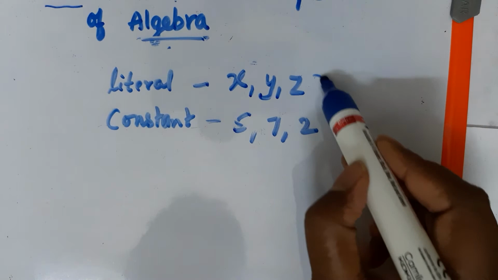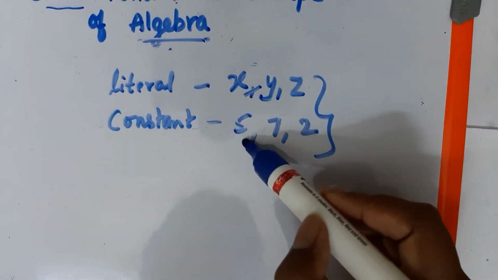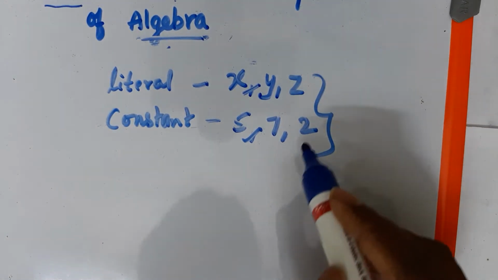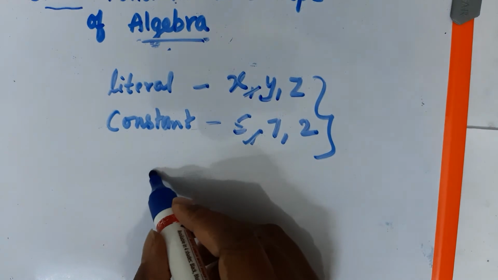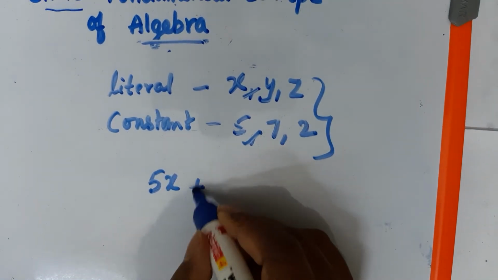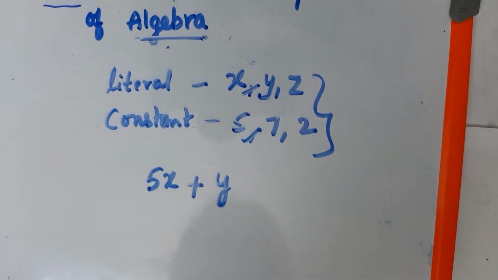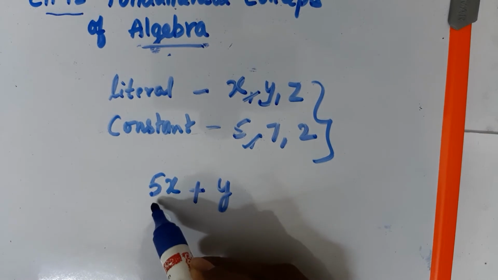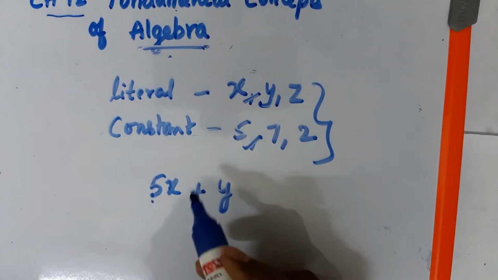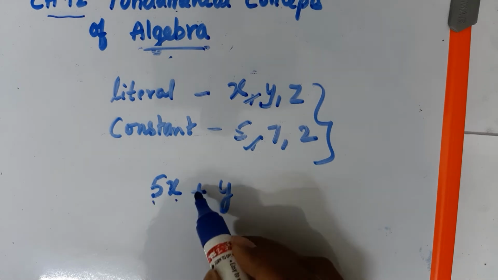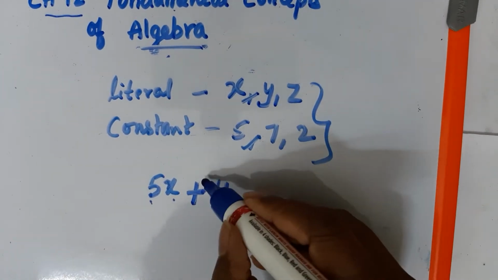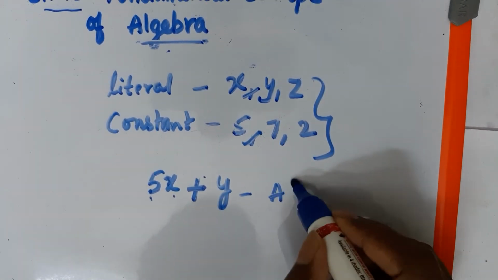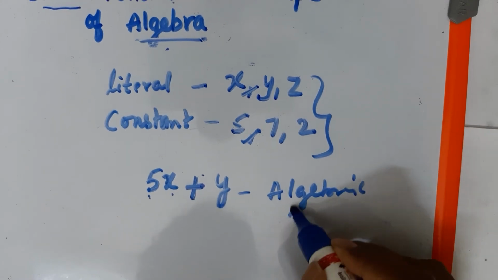Now, the combination of literal and constant connected by symbols, see, 5x plus y. This is an algebraic expression. How can you say it is an algebraic expression? It is the combination of a literal as well as a constant connected with addition, subtraction, multiplication or division. This is called an algebraic expression.